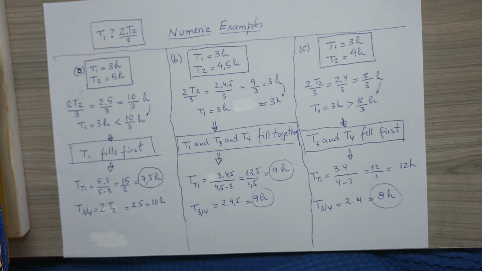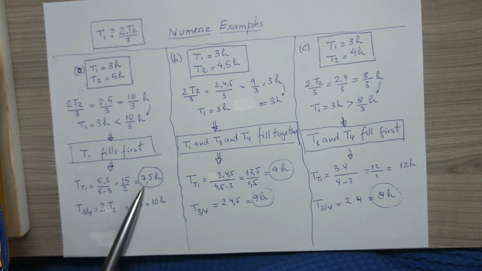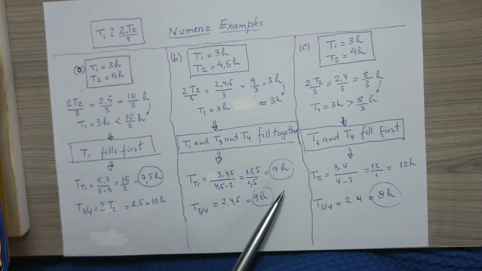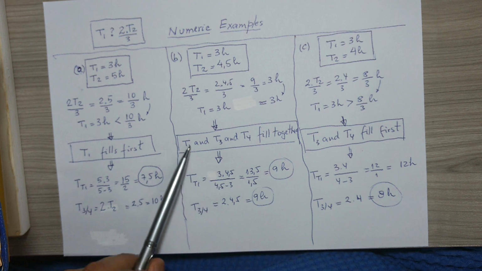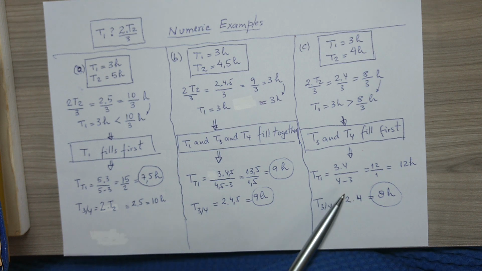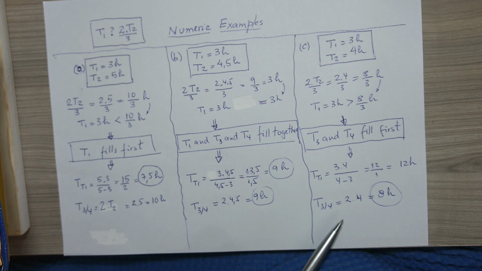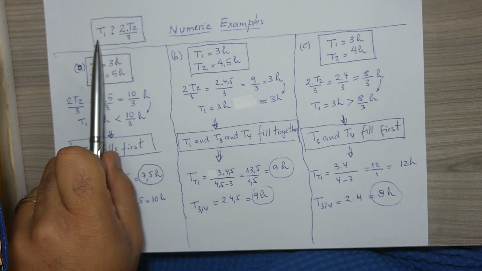I think it's very interesting to see in these examples tank number 1 filling in 7 hours and a half, and tanks number 3 and 4 filling in 10 hours. In this other example, we have the three tanks, number 1, 3, and 4, filling together at the same time, 9 hours. And in the last example, tank number 1 fills in 12 hours, and tanks number 3 and 4 fill faster, in 8 hours. It only depends on this relation between T1 and twice T2 over 3.